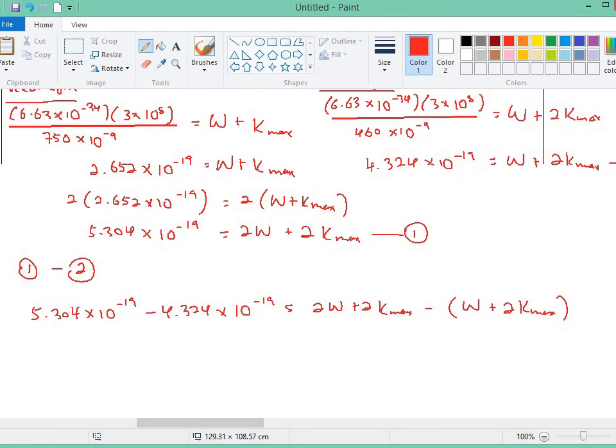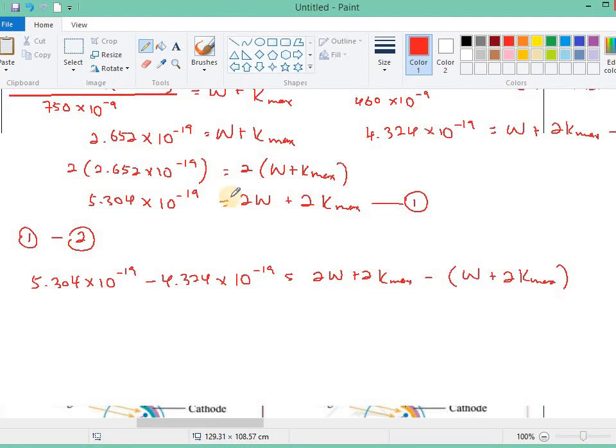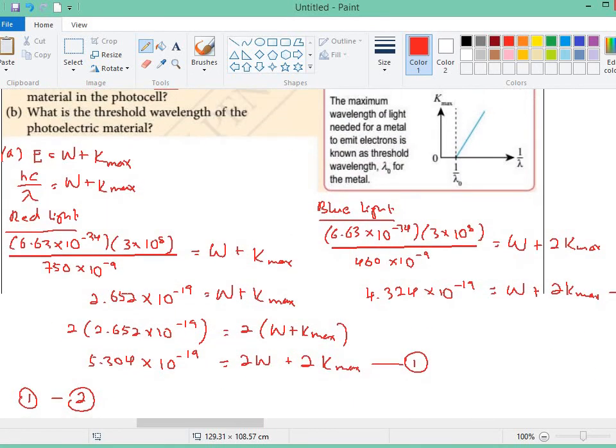This side is 0.98 times 10 power by negative 19. This side is 2W minus W, so we get W, and 2K max minus 2K max is gone. So the work function will be equal to 9.8 times 10 power by negative 20 joule. So this is part A.